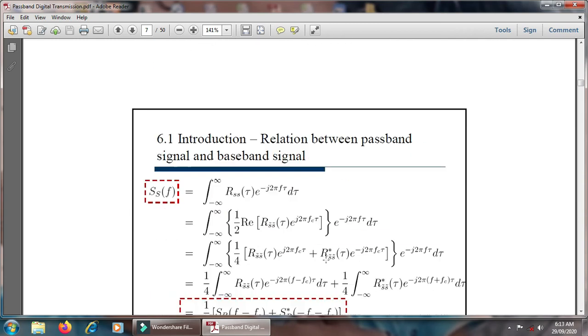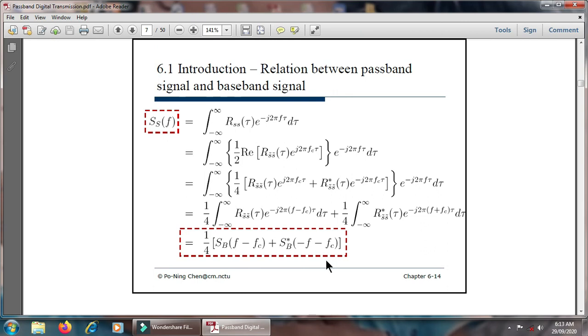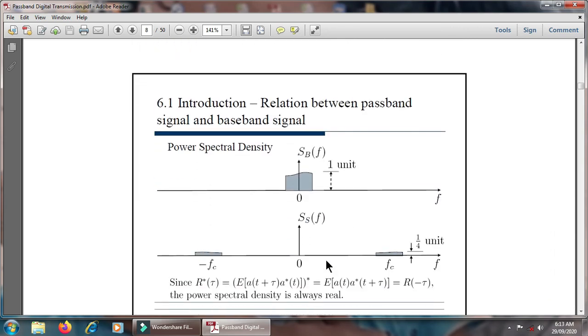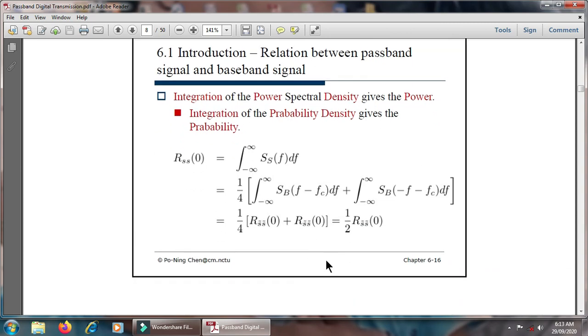Again, different relationships should be given here. The relationship between the passband signal and the baseband signal, in concern with the integration of the power spectral density, gives the power, and the integration of the probability density gives the probability density function in concern with these real terms.